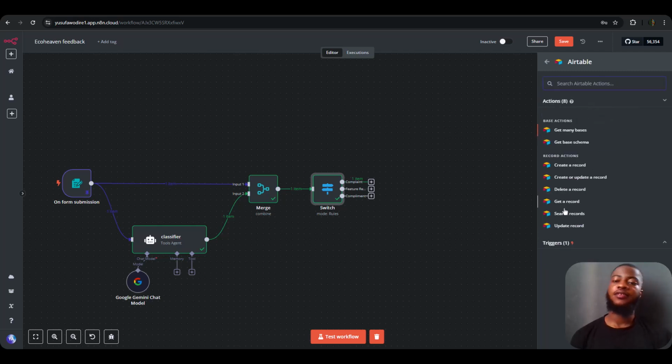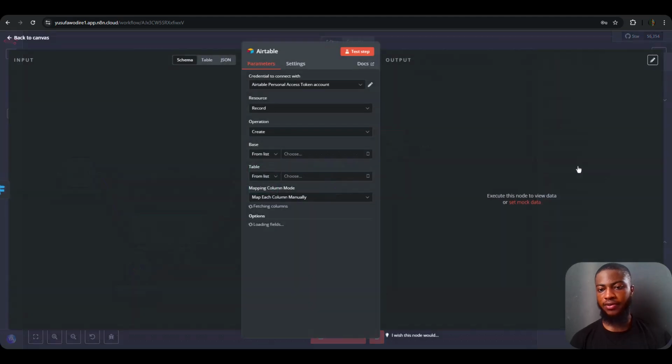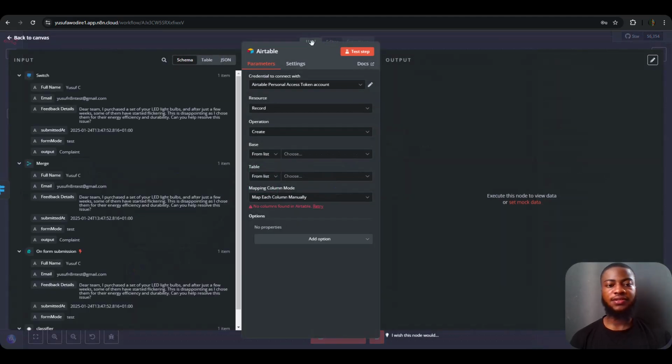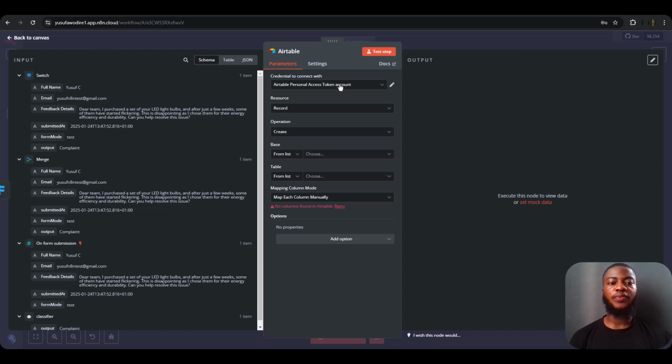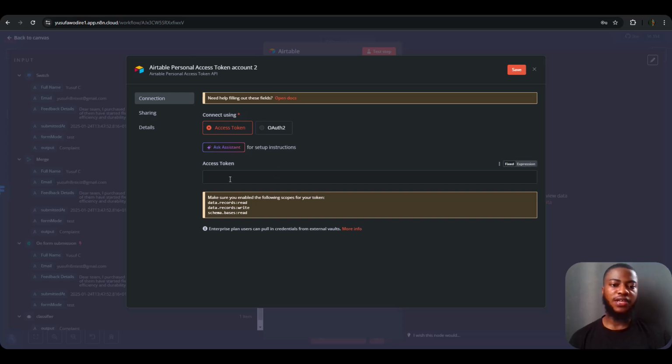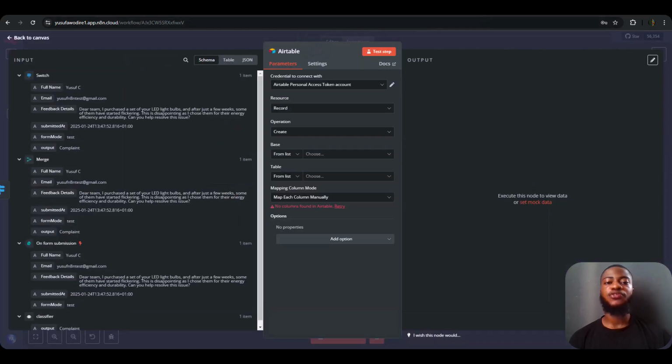So there are many actions here, but we are going to be creating a record. Create a record. To set up our Airtable, I've already set up my own Airtable credentials, but to set up an Airtable credential, this is how you're going to do it. Let me create a new credential for this workflow itself. So let's create a new credential. We are going to be inputting an access token. To do that, let's go to our Airtable.